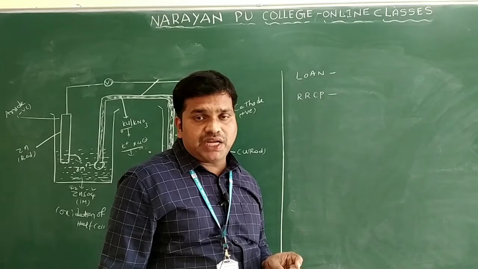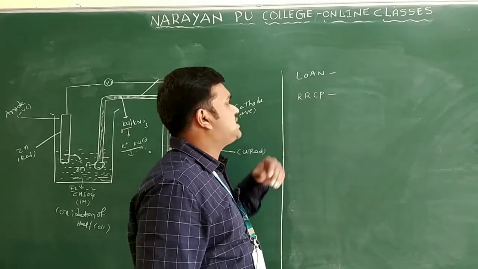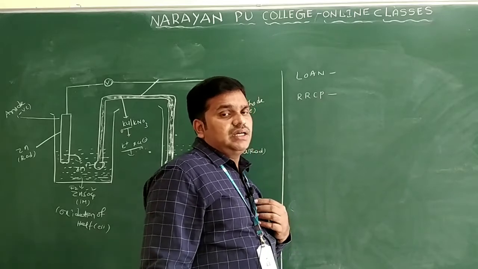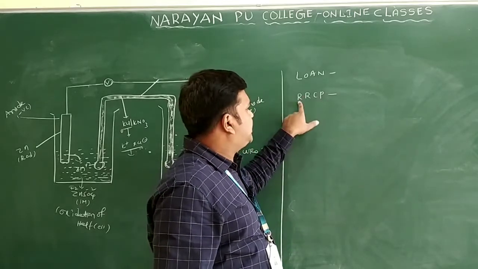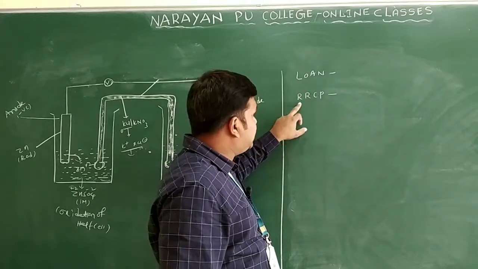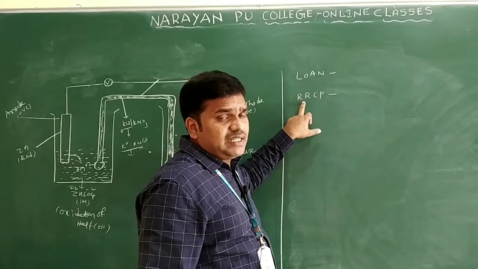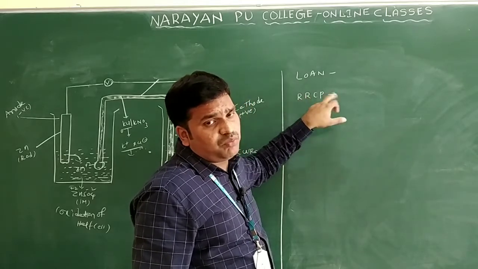What is the terminal of the anode? Negative terminal only. You can take R or CP: R means right, reduction. Left you are taking oxidation, and on the right side reduction takes place. Reduction takes place at the cathode. Cathode is composed of which terminal? Positive terminal only.